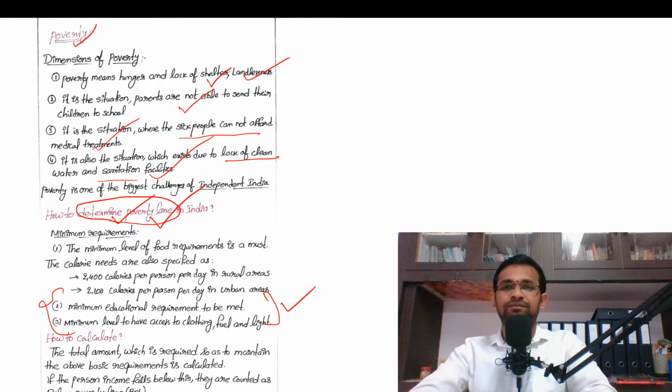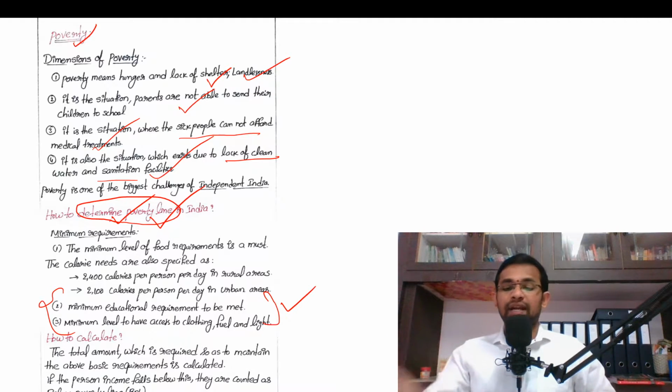Am I making sense? So the poverty line is a line on the graph which indicates a particular value. What is that value? That value is the minimum expenditure that is required to meet the minimum daily needs.